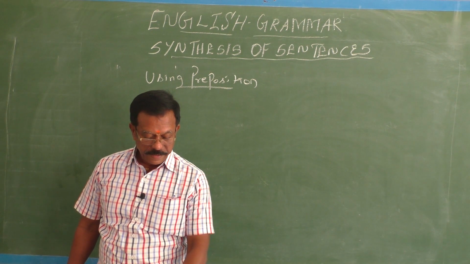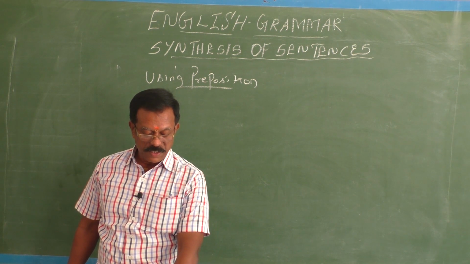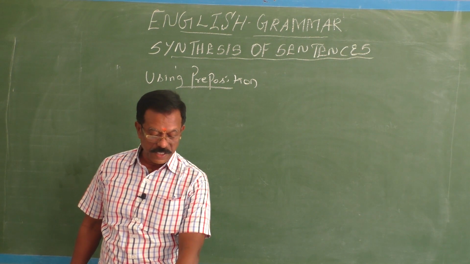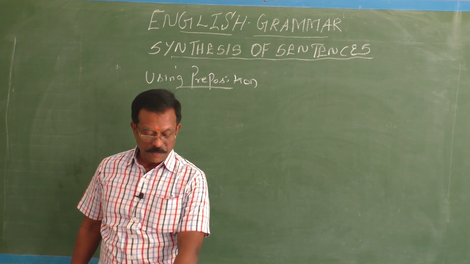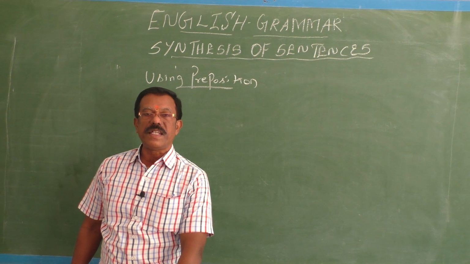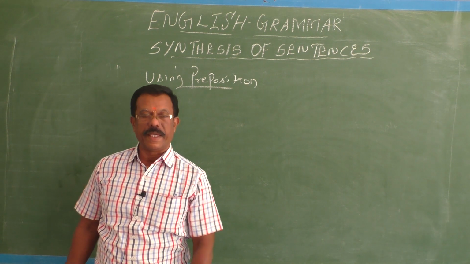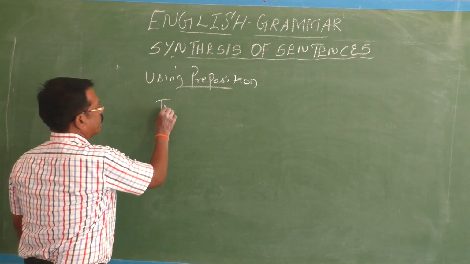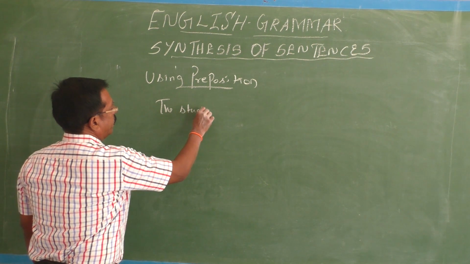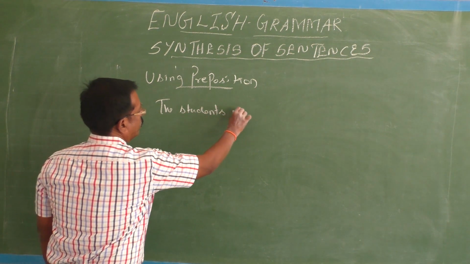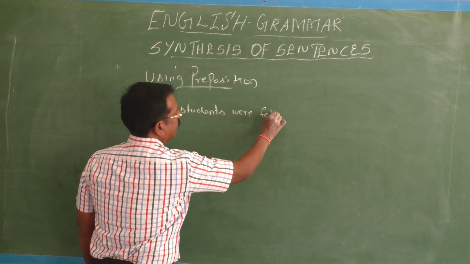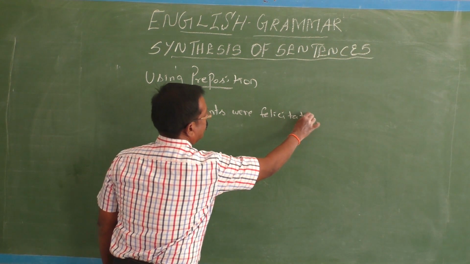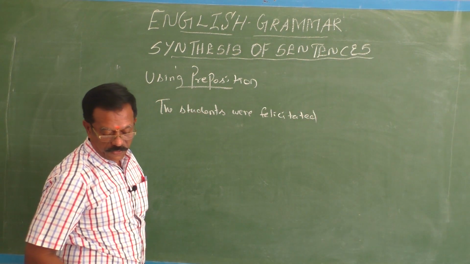See, the students were felicitated. Then the program began. After the felicitation of the students, the program began. The students were felicitated.